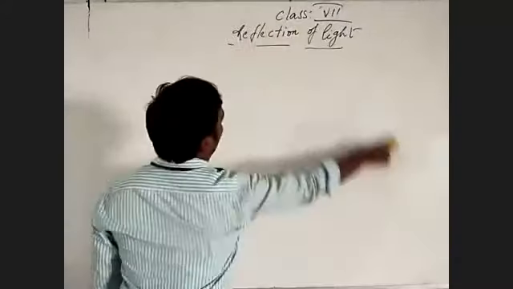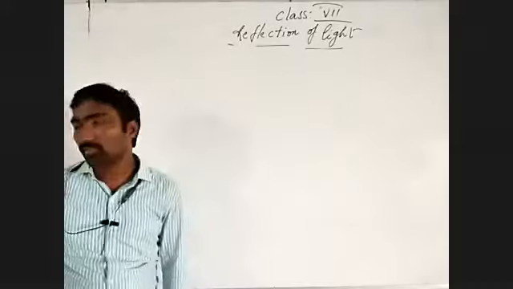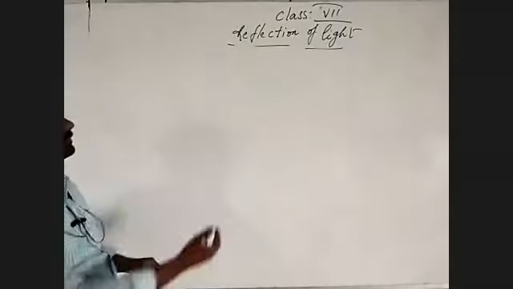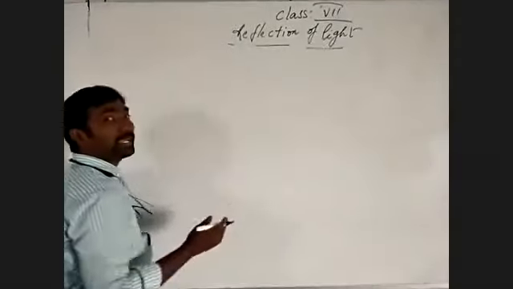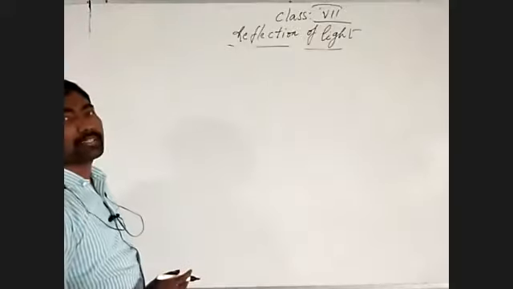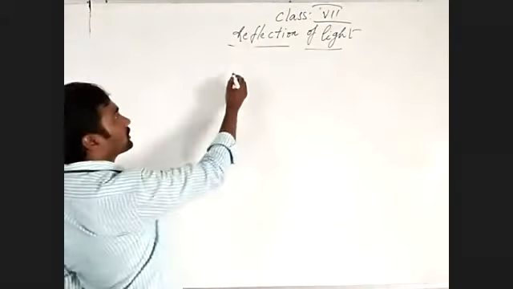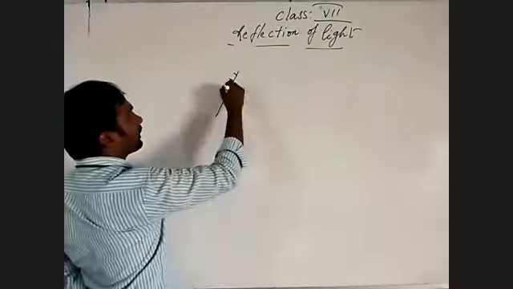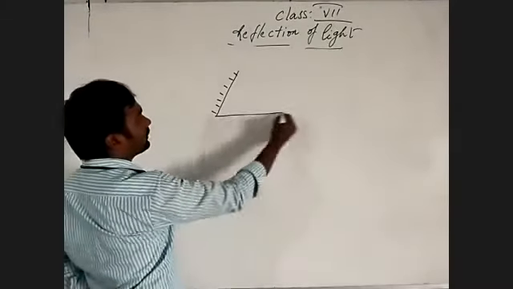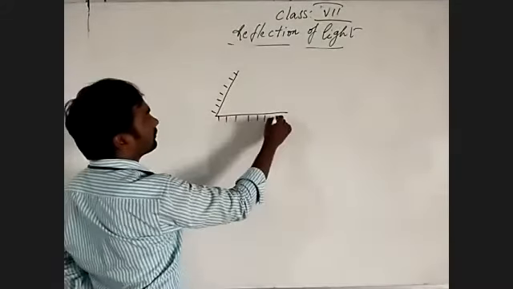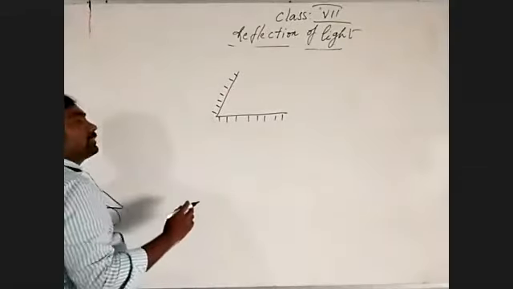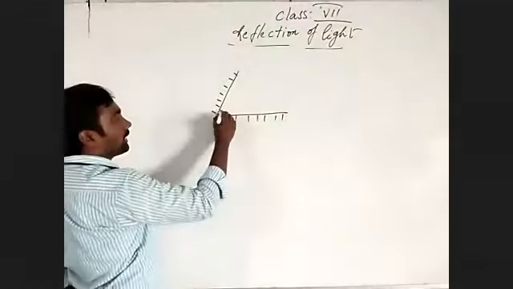And one more: when mirrors are making an angle. Making an angle means what? Suppose this is one plane mirror, and this is another plane mirror, joined at two ends making an angle theta.